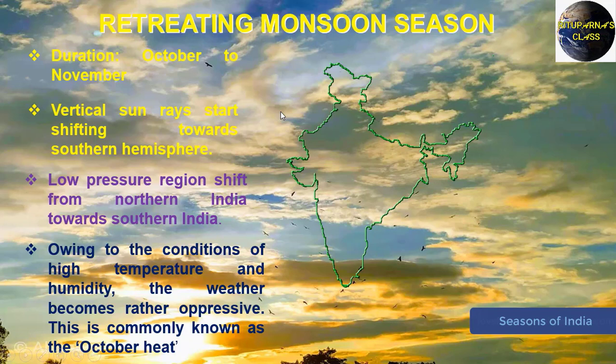Yes, you already know, for the next 6 months the southern hemisphere, that means the Tropic of Capricorn, will get the vertical sun rays. So the low pressure regions will shift from the northern portion of India to the southern portion of India. Even the adjoining water body for the southern portion of India will get direct or almost direct sunlight. So there will be the development of low pressure condition in the southern portion of India. As the low pressure condition develops there, there will be the development of convection currents, and gradually the development of cyclones.